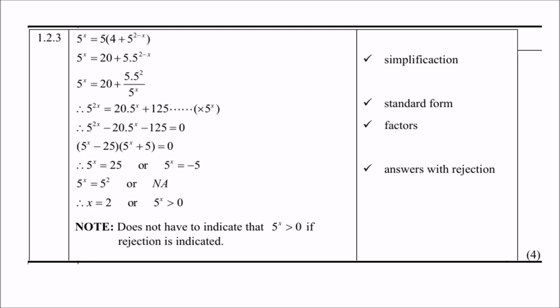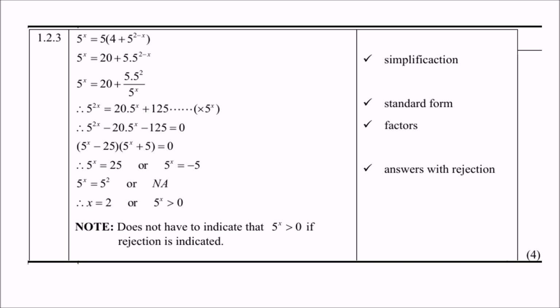So 5 to the power x equals 25, and the other one is 5 to the power x equals minus 5. Then the 25 becomes 5 squared, so therefore x equals 2. And the other one, the right-hand side is a negative, so that doesn't work, so it is not allowed. Right, so therefore x equals 2, or you can say 5 to the power x will have to be greater than 0 in order to work.